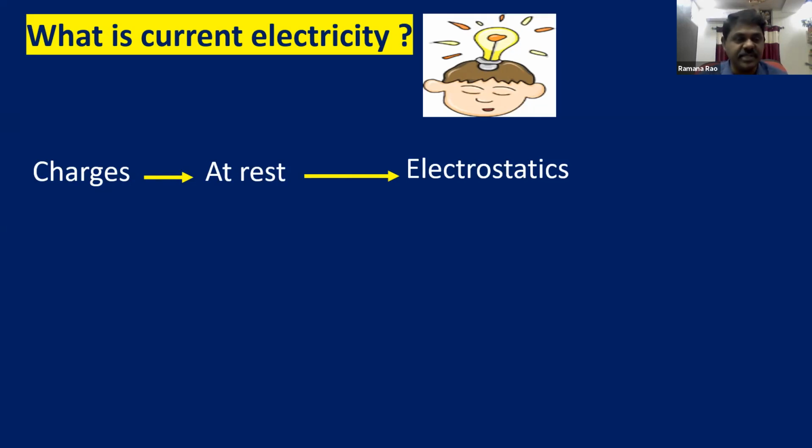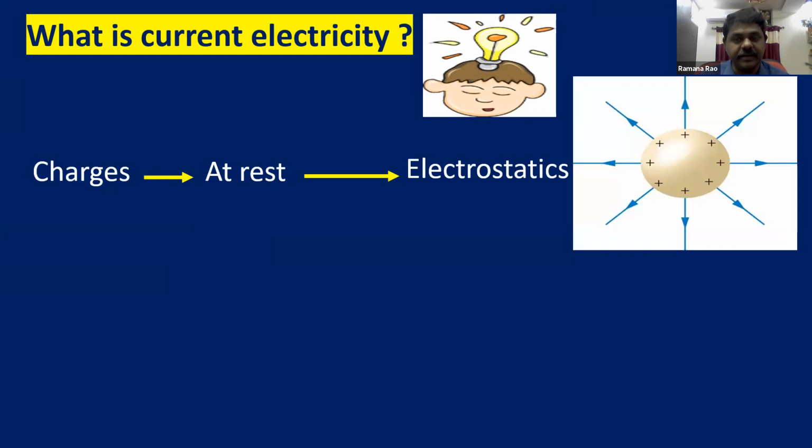In all these situations, the charges are considered to be at rest, whether they are bound or free electrons. So charges at rest is electrostatics. You can see the properties of conductors. We dealt with very vast topics in electrostatics.